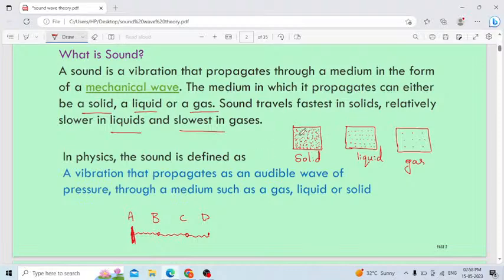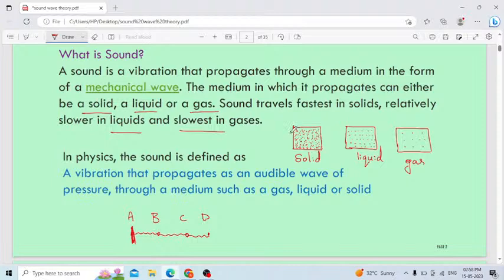The energy can easily pass between the particles because all the particles are very closely, very neatly packed in the case of a solid. Therefore, when vibration is set up, the transmission of vibration is nothing but a wave, or a sound wave you can consider.